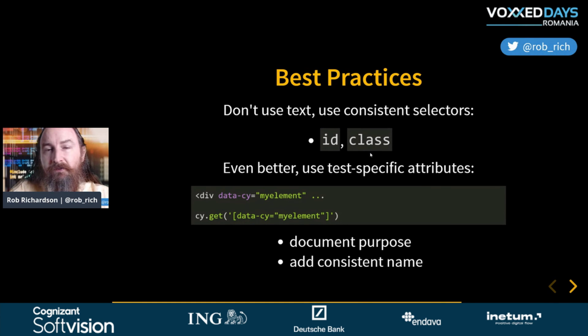Now that'll get us so far, but if we refactor our site and move things around, we might choose to alter the styling, which would remove those CSS classes or change the ID. Even better, we should create a data-cy element on each of the pieces that we want to control. And then in our test, we can just select the data-cy element that has that particular thing. And now we've exactly highlighted the piece that we wanted to test.